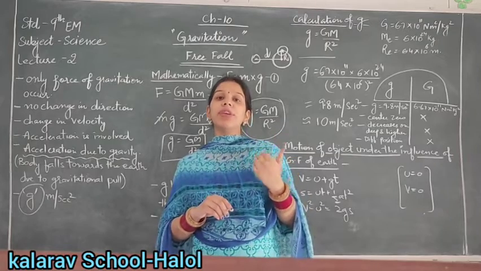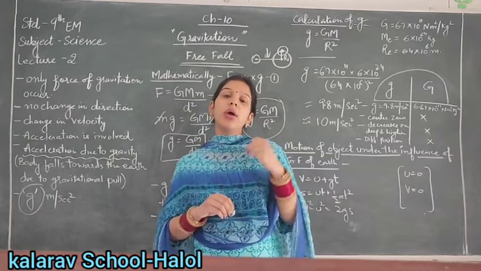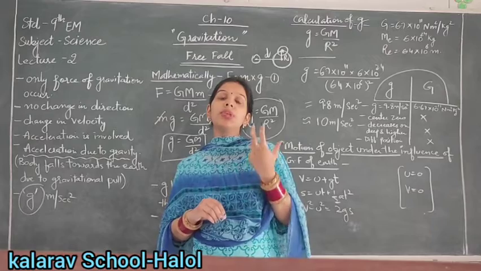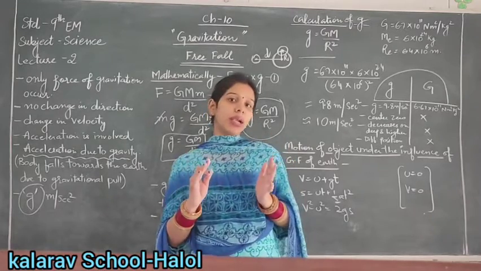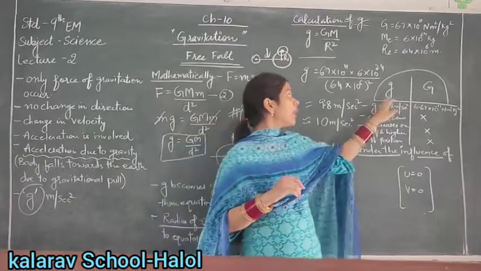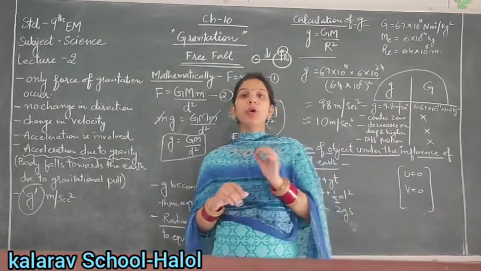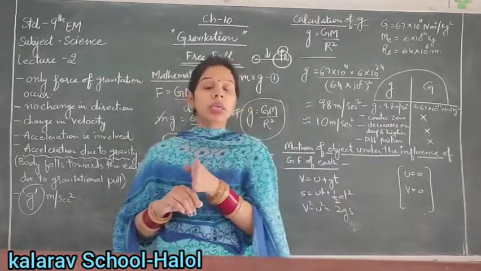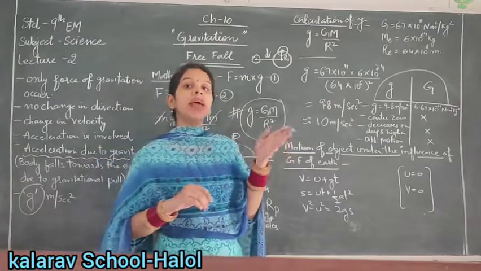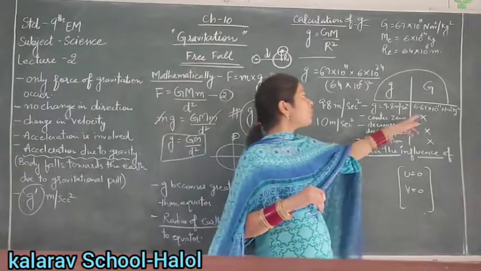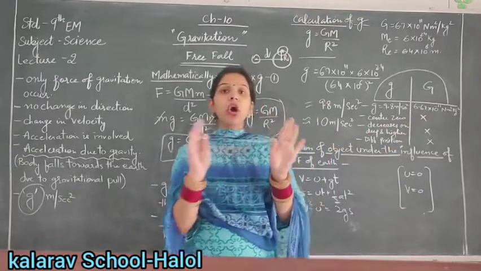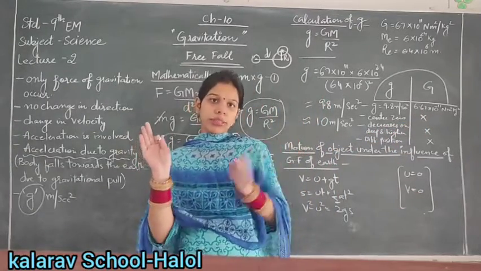Capital G is the gravitational force taken between two masses having unit mass and kept one unit distance apart. Next, the value of small g is 9.8 meter per second square for Earth, but on other planets the value of g can change. But the value of capital G remains constant throughout the universe.